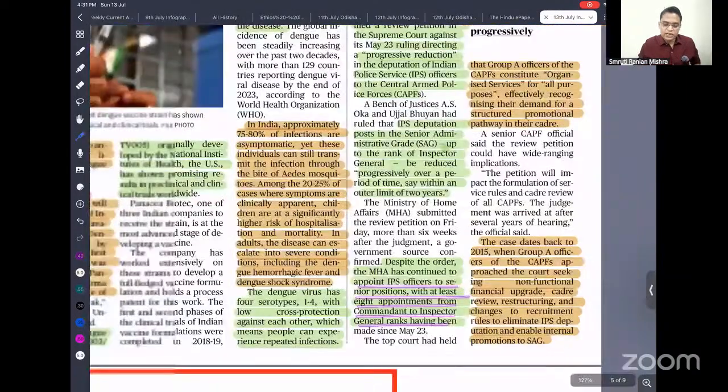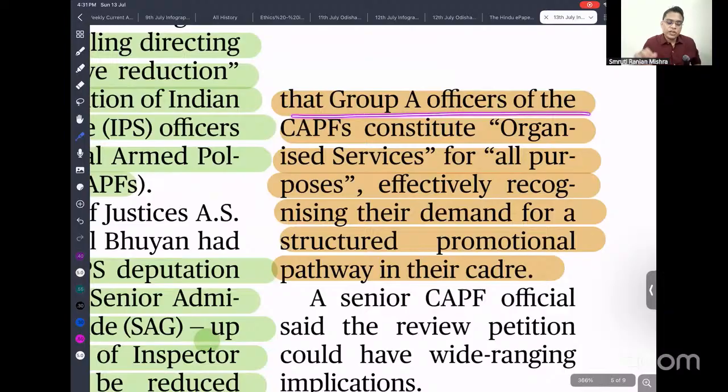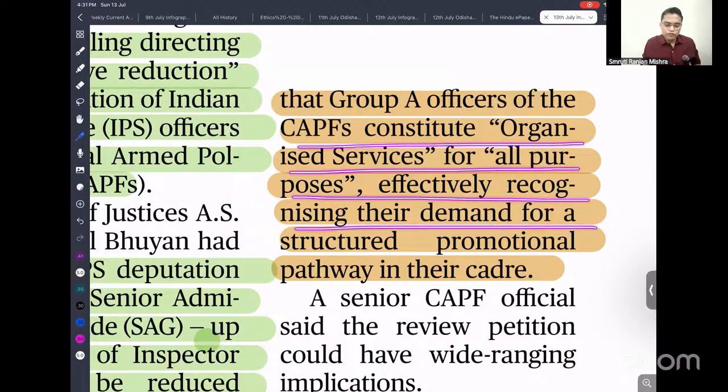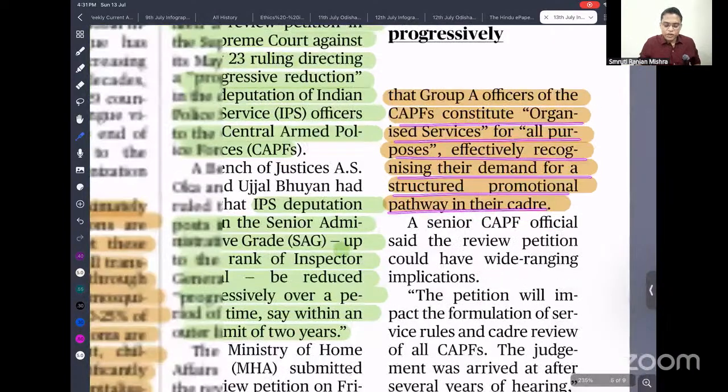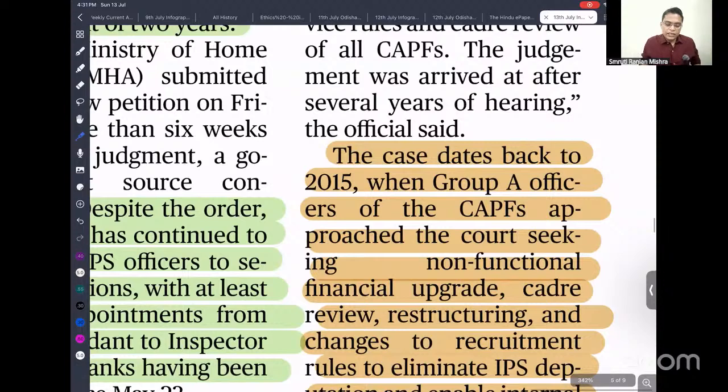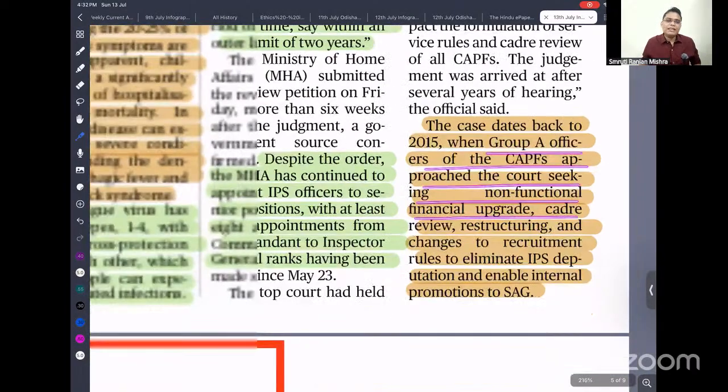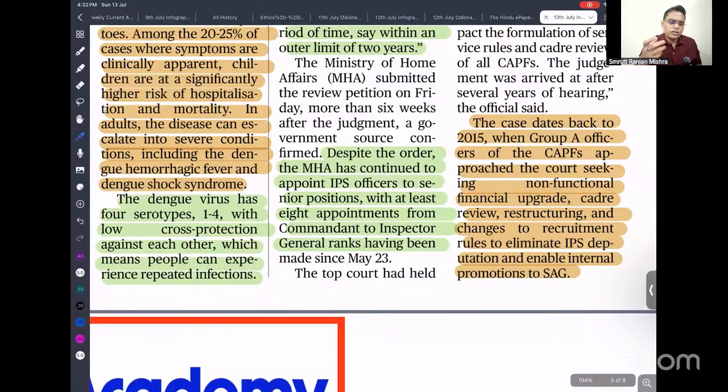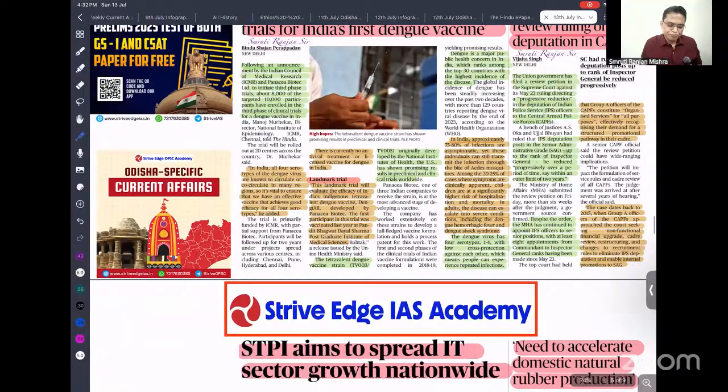So recently, the CAPF is a Group A job, an organized service, effectively recognizing their demand for structural promotion and a pathway in their cadre. The case dates back to 2015, when Group A officers of the CAPF approached the court seeking non-functional financial upgradation, as they were not getting proper promotion. Their promotion was getting delayed because of all these things, and the Supreme Court gave this ruling.